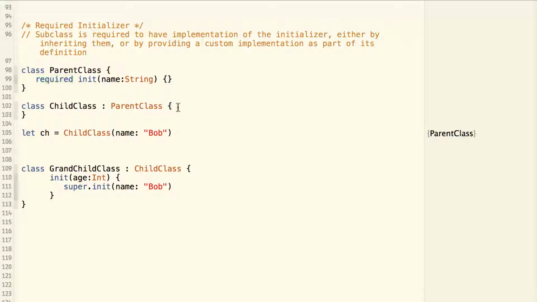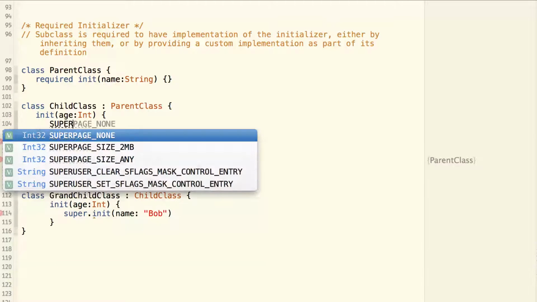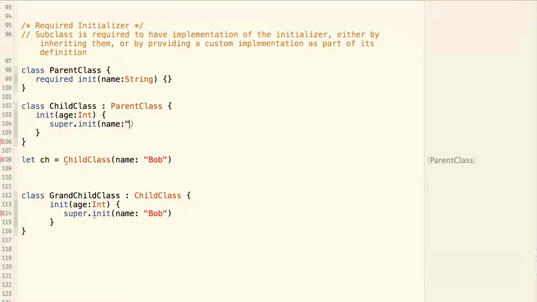However, if we provide a custom initializer for the child class, init(age: Int), super.init(name: "Bob"). Now the child has its own designated initializer, and the required initializer will not be inherited by the child class, and this requirement will not be satisfied. That's why we have a compilation error. So in this case, in order to satisfy the requirement, we have to provide a custom implementation of this initializer for the child class.